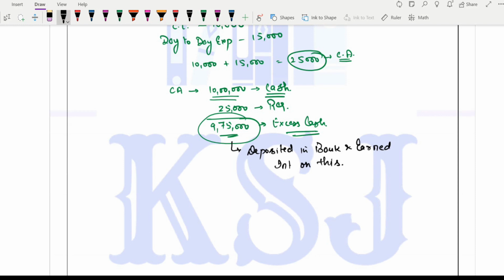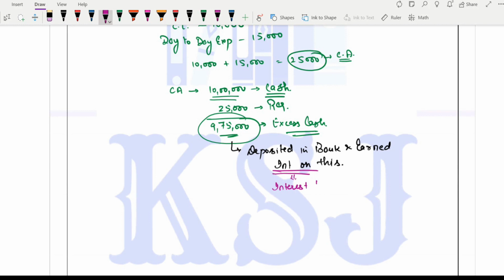Whereas you could have deposited it in the bank, done a fixed deposit, or invested somewhere, and earned interest which you have lost. Why? Because you kept it in cash, right? So this we call interest loss.